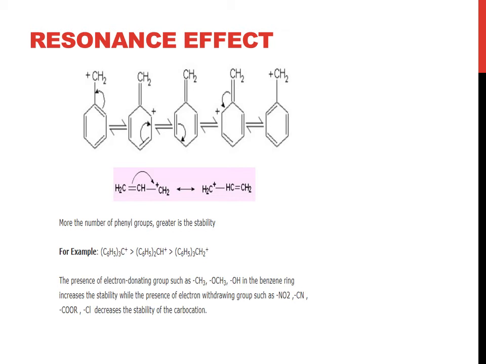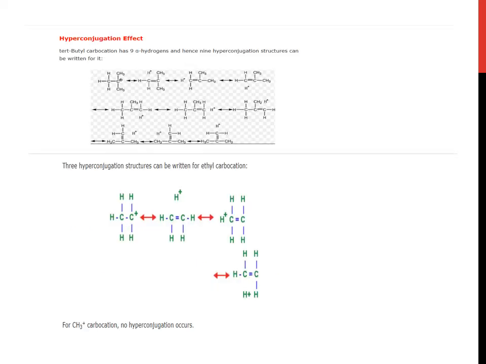The presence of electron donating groups such as CH3, OCH3, OH in the benzene ring increases the stability, while the presence of electron withdrawing groups such as NO2, CN, COOR, Cl decreases the stability of the carbocation.